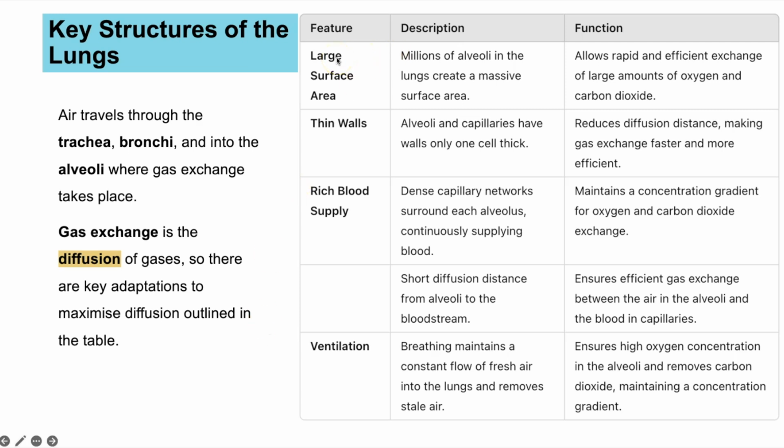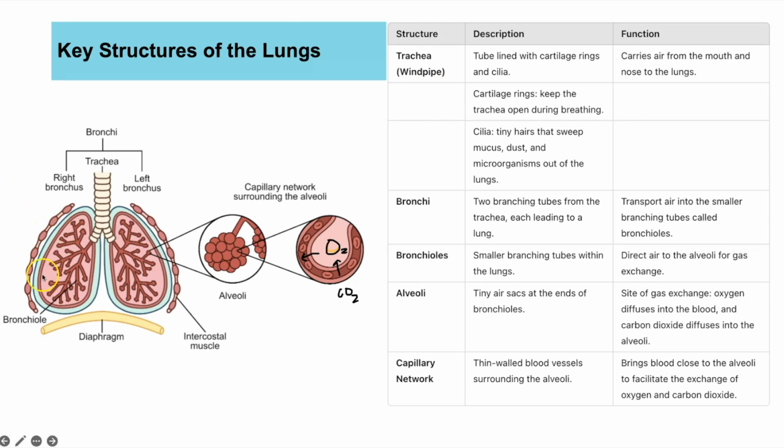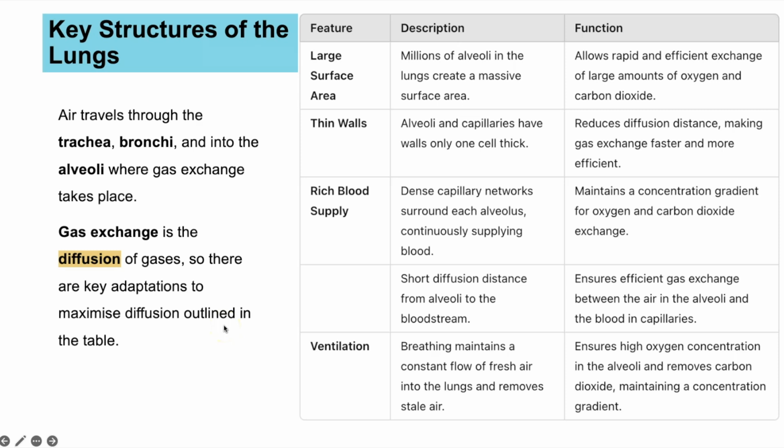One of them is having a large space, a large surface area. So you actually have millions of those alveoli in your lungs. So you'll have millions in this lung, millions on this lung as well. And because there are so many, that creates a massive surface area for this diffusion, this gas exchange to occur. We talked about the thin walls already.